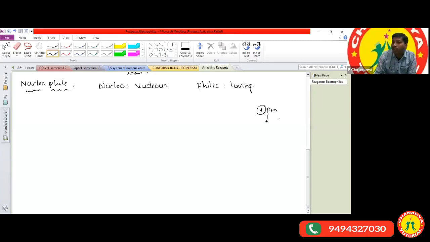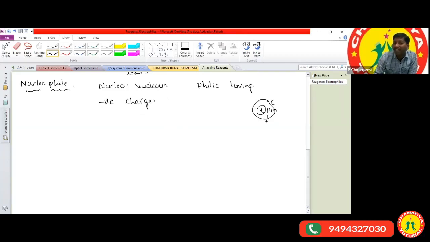Protons have positive charge. Neutrons are chargeless mass; there is no charge for the neutrons. And electrons are revolving around the nucleus in a circular path. So the nucleus has the positive charge. If atoms or molecules are attracting the nucleus, it means the atoms or molecules have negative charge.